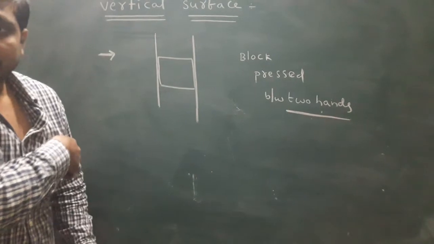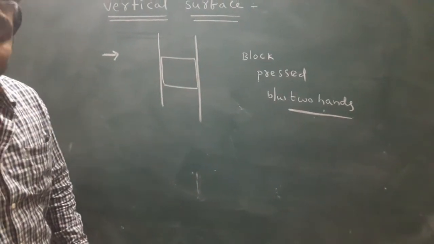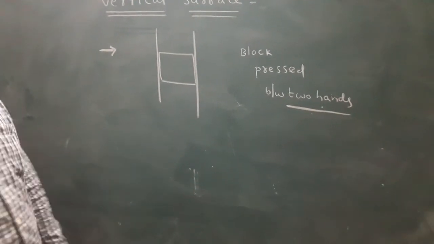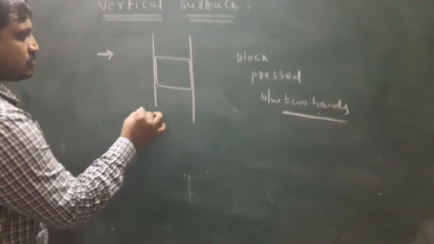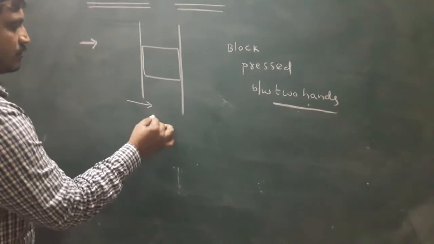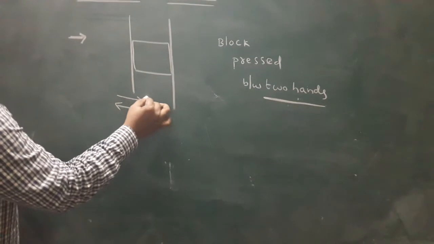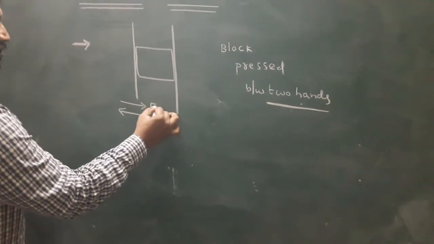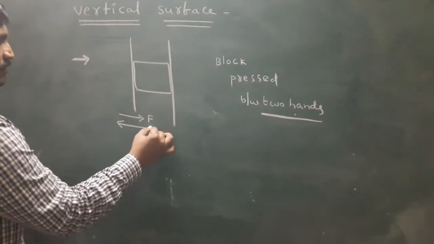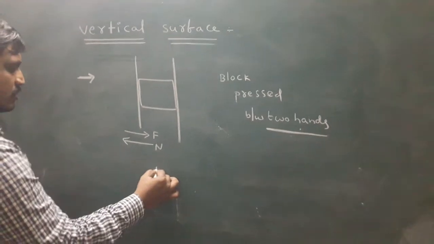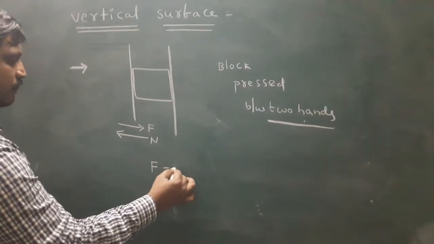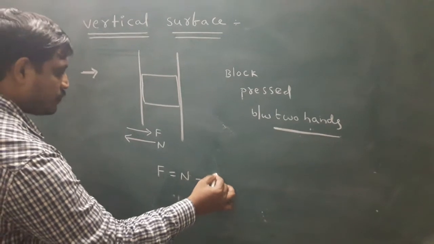In the previous situation, the block was pressed against the wall. Here, this is the action, this is the reaction. The applied force is F in each hand. This is the normal reaction. Simply F equals N. Equation number 1.